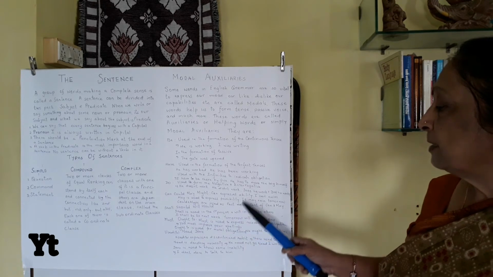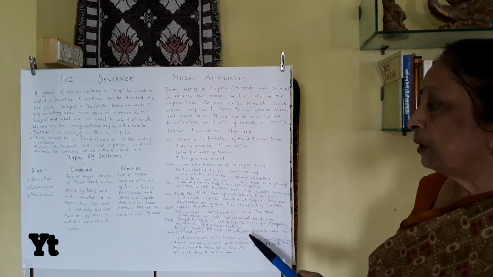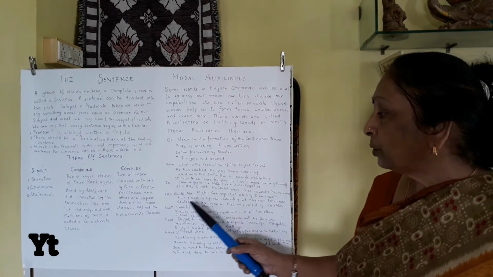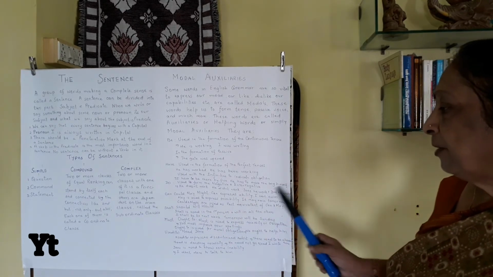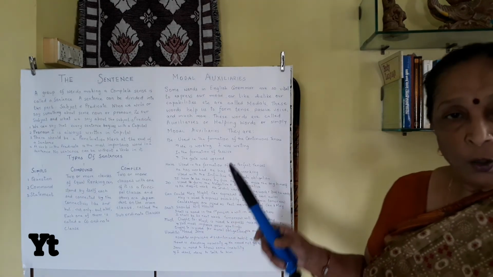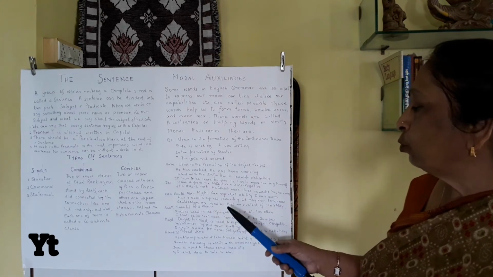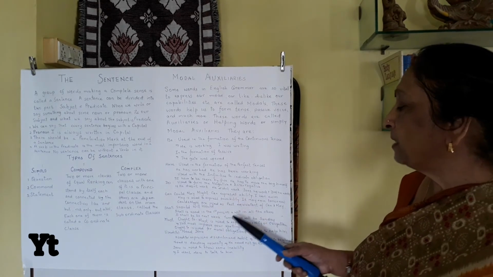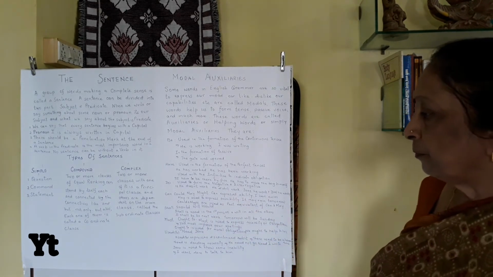Now can, could, may, might. All these can express ability. I can swim. May is used to express possibility. It may rain tomorrow. Could and might are used as past equivalent of can and may.